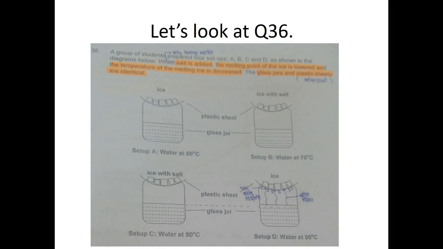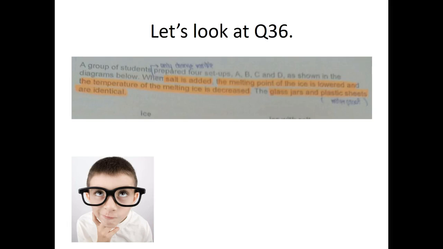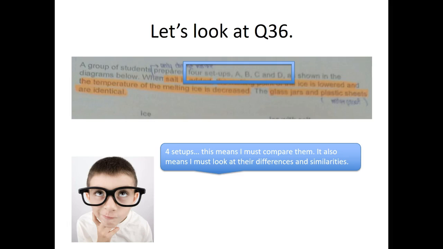Let's look at question 36. Now, a group of students prepared 4 setups, A, B, C, and D as shown in the diagrams below. When salt is added, the melting point of the ice is lowered and the temperature of the melting ice is decreased. The glass jars and plastic sheets are identical. Let's try to unpack and understand this sentence by sentence. The first part, 4 setups. So when I see this, I know that I must make some comparison. Otherwise, why are there 4 setups? When I compare, I look at their differences and similarities.